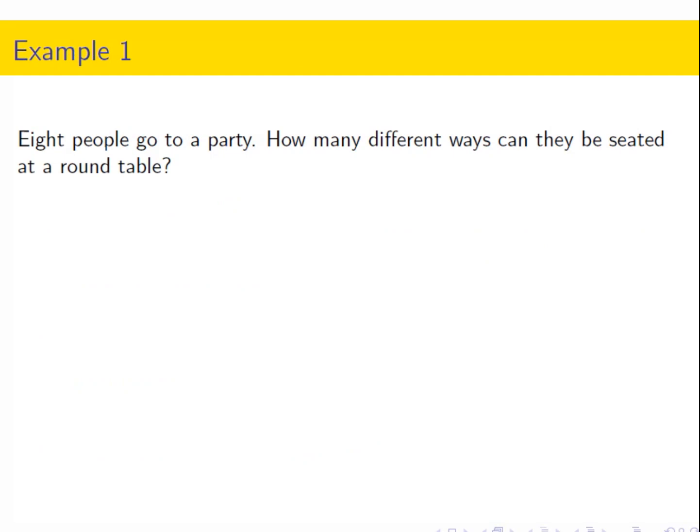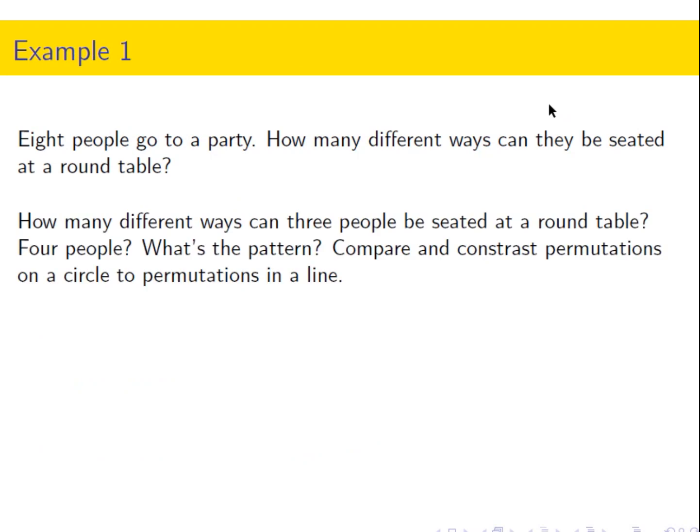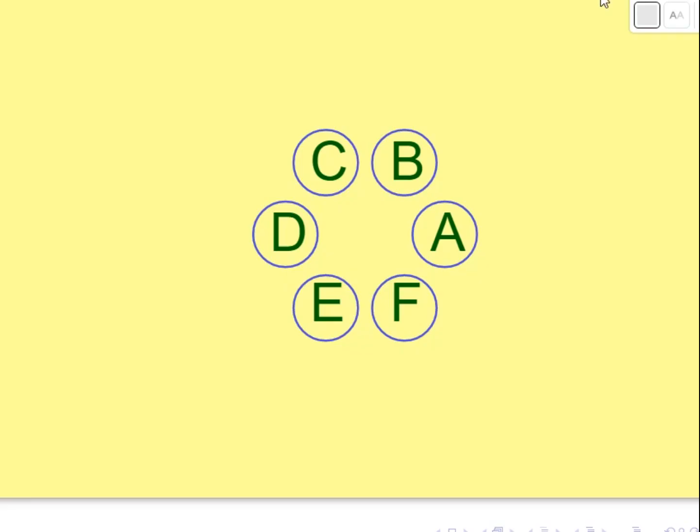So let's take a look at the first one. If 8 people go to a party, how many different ways can they be seated at a round table? One way to think about this is to build up from the bottom. What if we had 3 people seated at a round table? You can actually draw that one out and see how many possibilities there are. And you can do it for 4 people, and you can find a pattern. You should probably pause the video and take a moment to look at that.